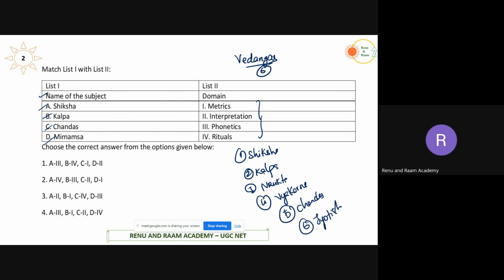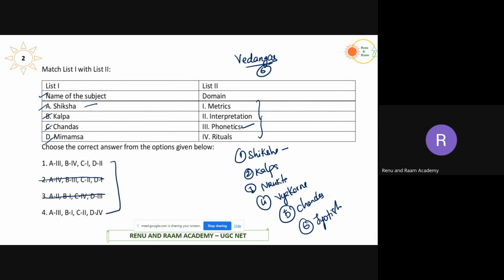Shiksha is phonetics, which talks about the pronunciation of the various words. In fact, we can say it is the pronunciation of the various Vedic formulae or Vedic words. So the answer for Shiksha is phonetics, which is A is 3. When A is 3, you can automatically eliminate the second and third options. We are left with 1 and 4.